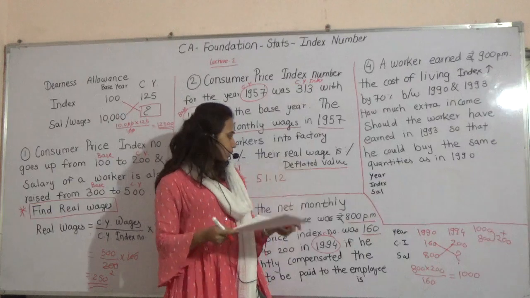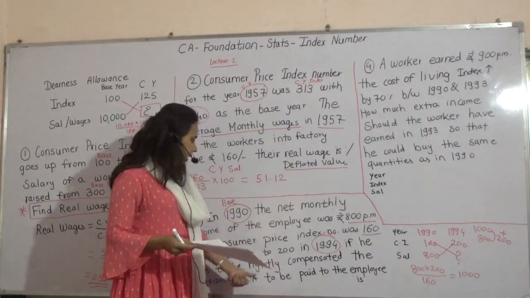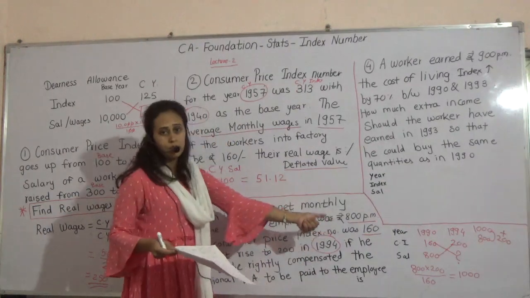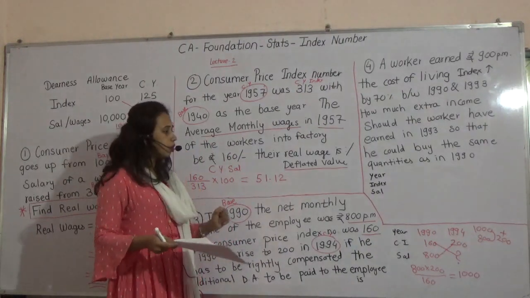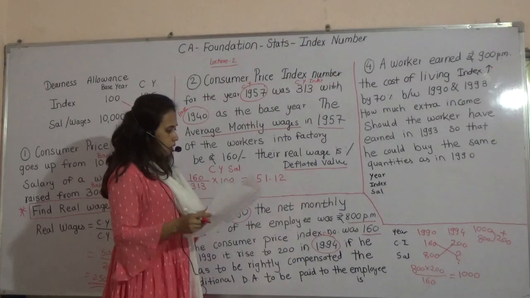Please remember what exactly the question they have asked. Here they have not asked you the salary, they have asked you additional benefit. That additional benefit means what? Dearness allowance. Next problem.